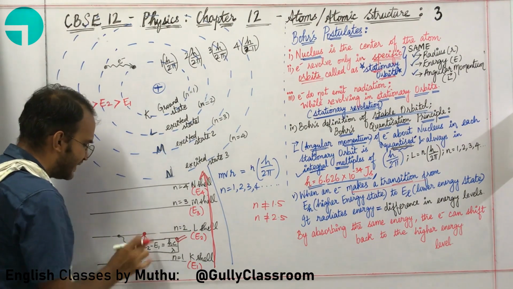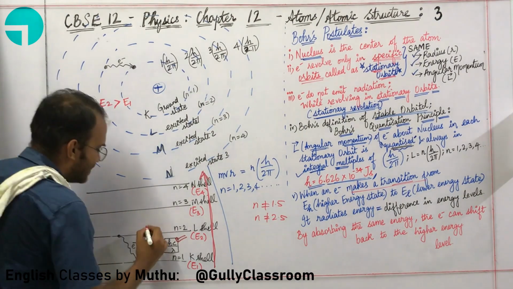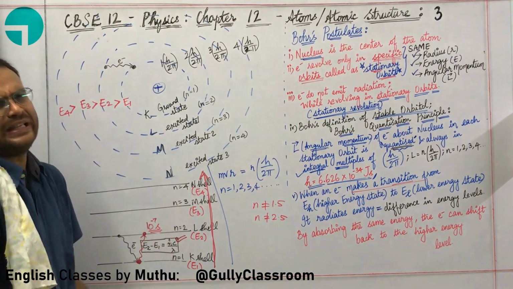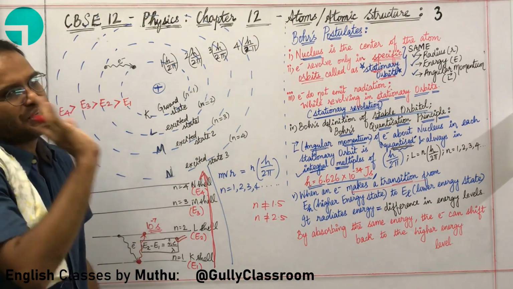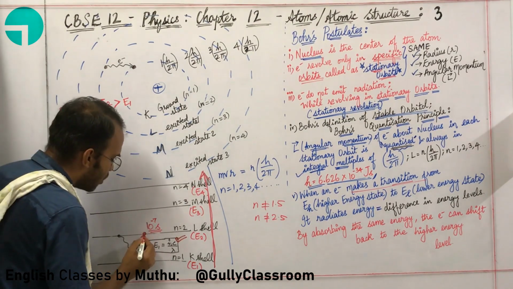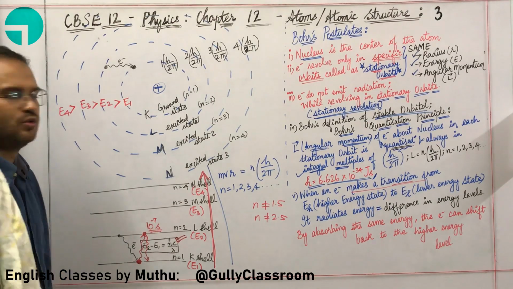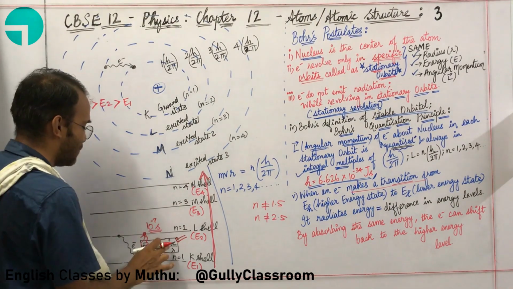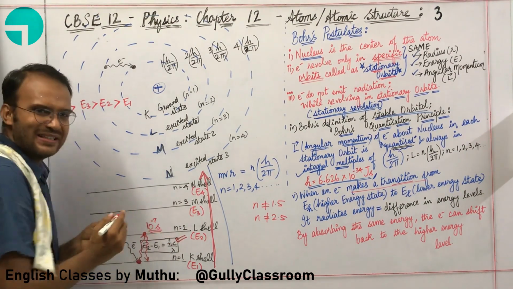It will stay there for 10 to the power minus 7 seconds and simply decay once more and come down by releasing the same photon. E2 minus E1 is equal to hc by lambda. Are you able to understand this idea?